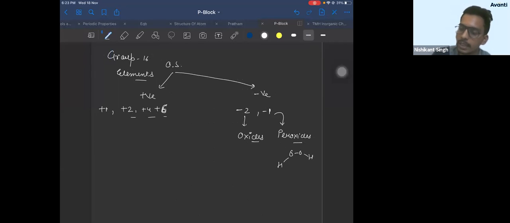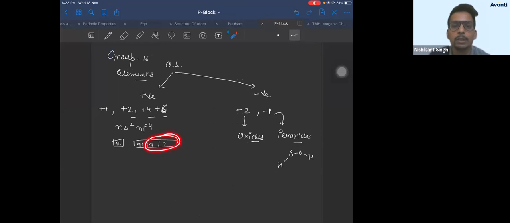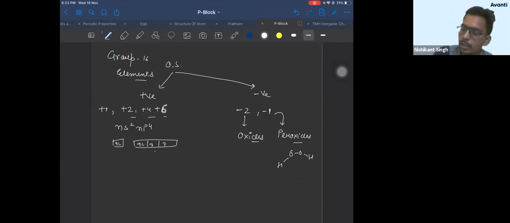How +2, +4, +6? If you take, let us say, their electronic configuration is ns2, np4. So if you take their configuration ns2, np4, 1, 2, 3, 4. Now, how many unpaired electron it has in ground state? In ground state, it has 2 unpaired electron. So it can form 2 bonds. So if it forms 2 bonds with fluorine, -1 + 1, -1 + 1. So it will show what oxidation state? +2. So in ground state, it can show +2 oxidation state.